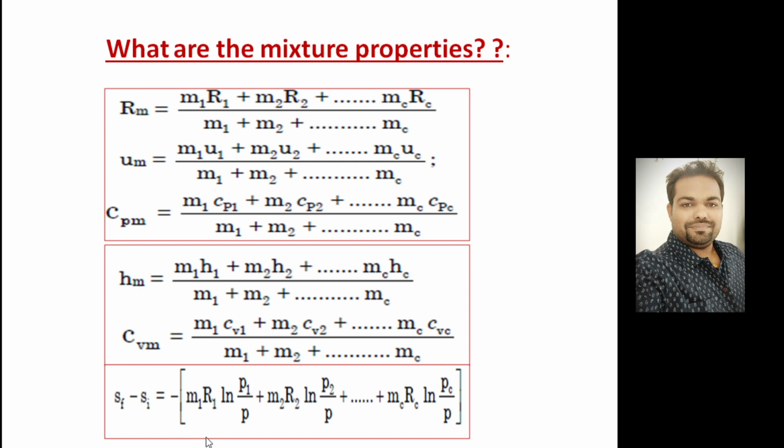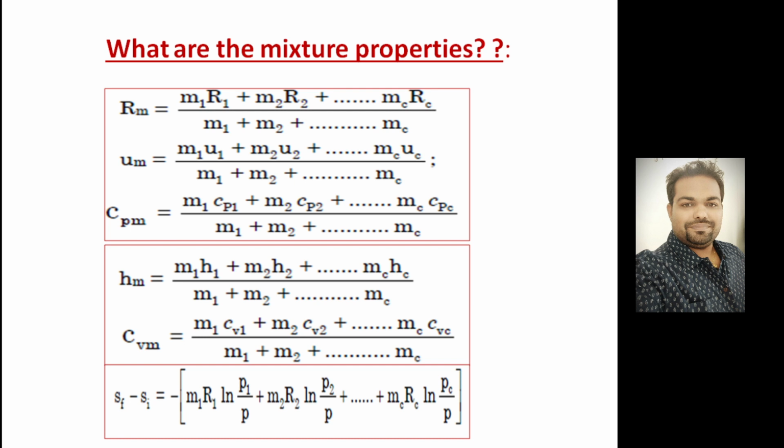So for the entropy change of the mixture, as volume is constant, there is only one variable, pressure, right? So the change in entropy is simply minus m1 R1 ln of P1 by P plus m2 R2 ln of P2 by P plus dot dot dot mc Rc ln of Pc by P. Why is only pressure coming? Because volume is fixed. It is going to be filled in a container, so volume is fixed. So the change in entropy depends entirely on the pressure difference, right?